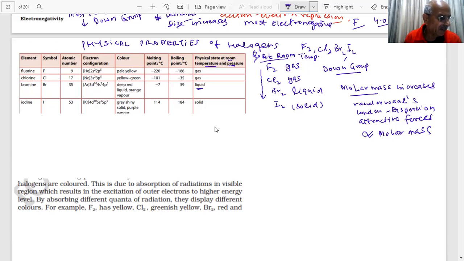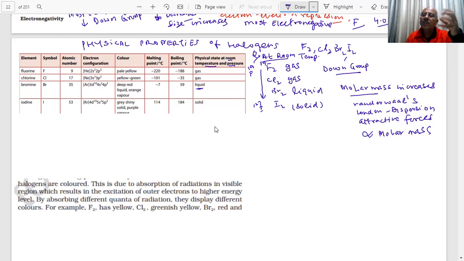The atomic mass of iodine is 127 and fluorine atomic mass is 19. Fluorine is 19, iodine is 127. It is increasing. So what will happen? Van der Waals attractive force will increase.